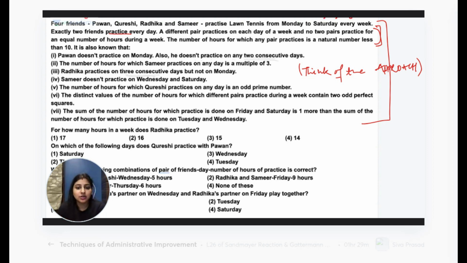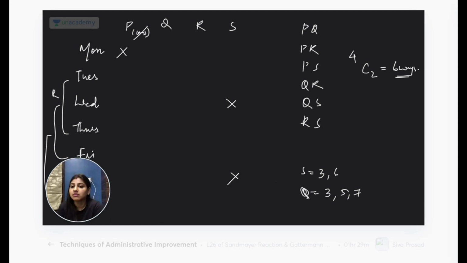Samir doesn't practice on Wednesday and Saturday. The distinct values of the number of hours for which different pairs practice during the week contain two odd perfect squares. What are the two odd perfect squares below 10? 1 and 9. So out of all these days, the number of practice hours for any pair is going to be 1 or 9. These are the two odd squares below 10, right? Not 9 and 25, because we want below 10, guys. Don't say 25. Below 10 is what we need, right?